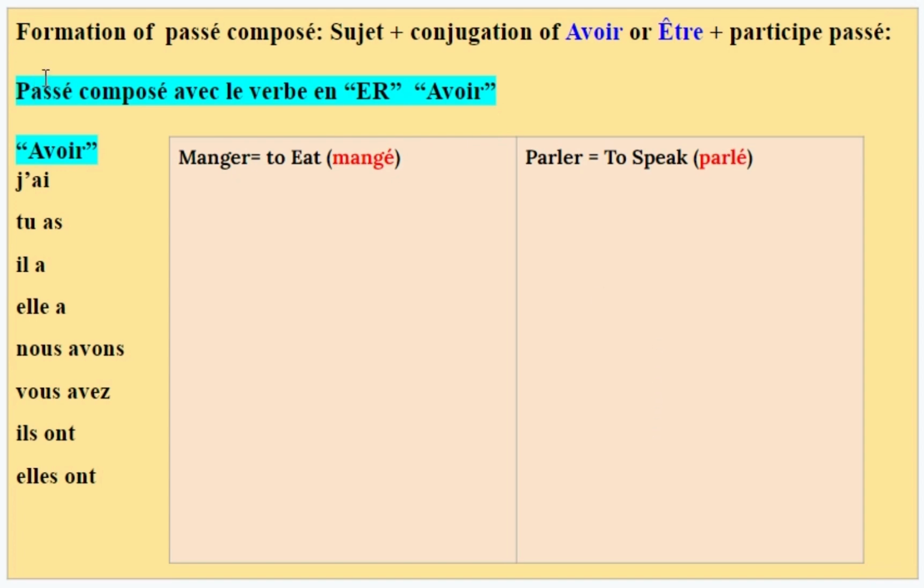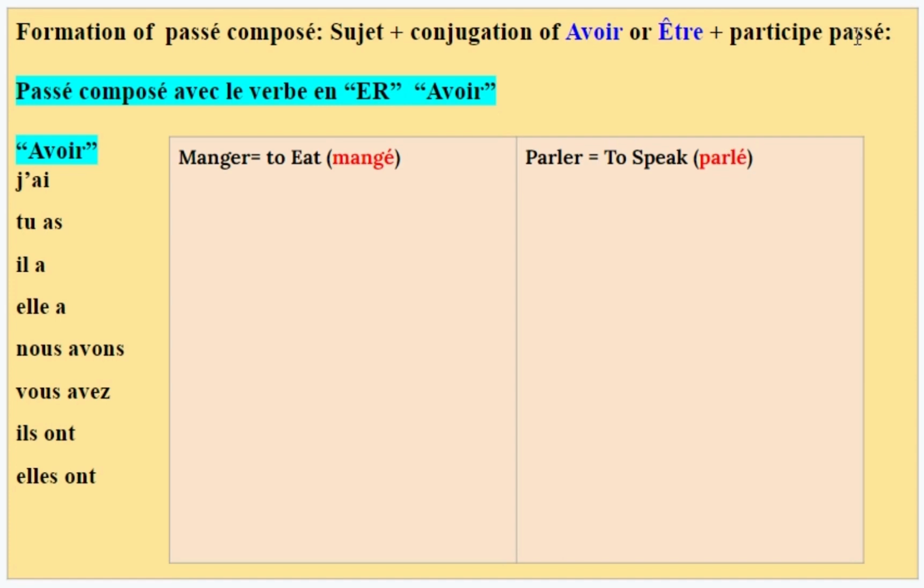Today's topic is passé composé avec le verbe avoir. That is the verb in ER, okay? But we are going to use the verb avoir. Up here is the formation of passé composé. We have sujet plus conjugation of the verb avoir or être plus the participe passé. Participe passé is what we call past participle in English.